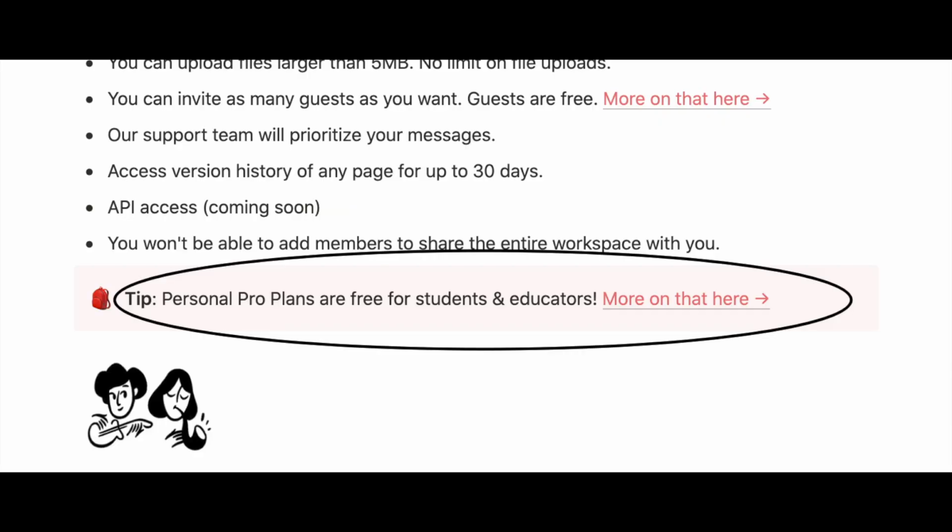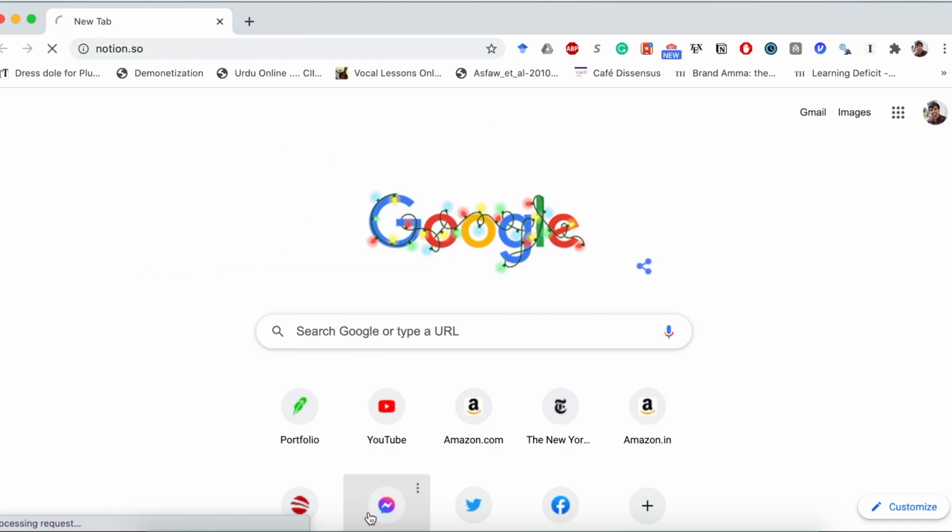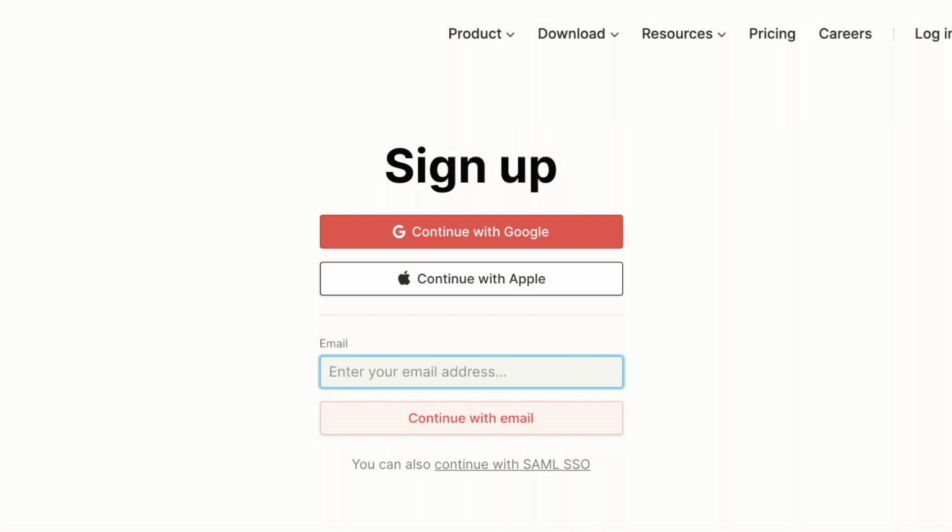And if you are a student, you can upgrade to the personal pro plan for absolutely no cost at all. And if you still don't want to download it, there's absolutely no problem at all. They're kind enough for letting us go to their website and just sign up and start using it straight away. So all you have to do is go to notion.so and just sign up for your account. If you have a school email address, I would highly recommend that you sign up with that, as then you can upgrade to the personal pro plan for absolutely no cost at all.